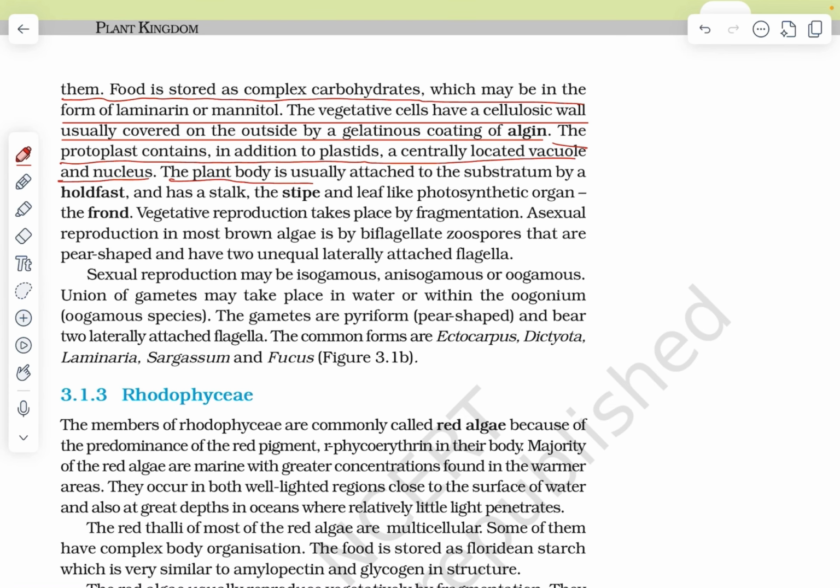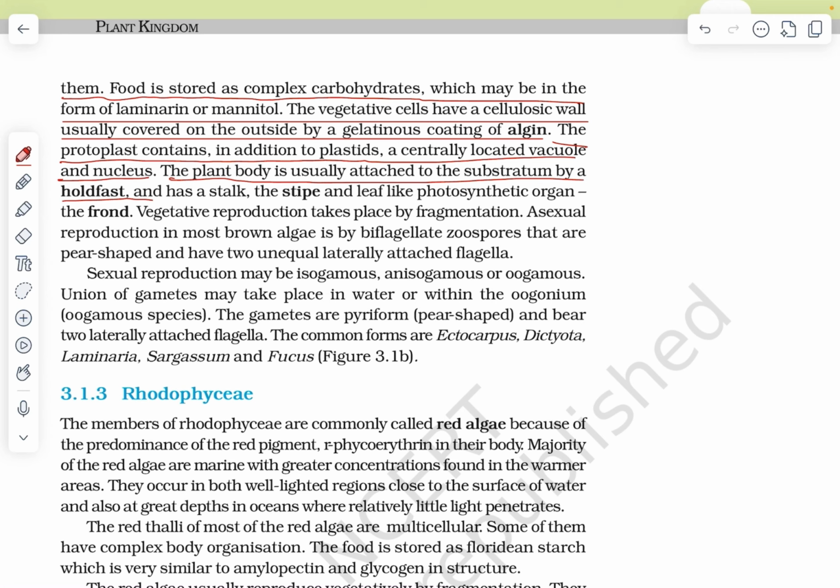The plant body is usually attached to the substratum by a holdfast and has the stalk, the stipe, and leaf-like photosynthetic organ, the frond. The vegetative reproduction takes place by fragmentation. Asexual reproduction in most brown algae is by biflagellate zoospores that are pear-shaped and have two unequal laterally attached flagella.